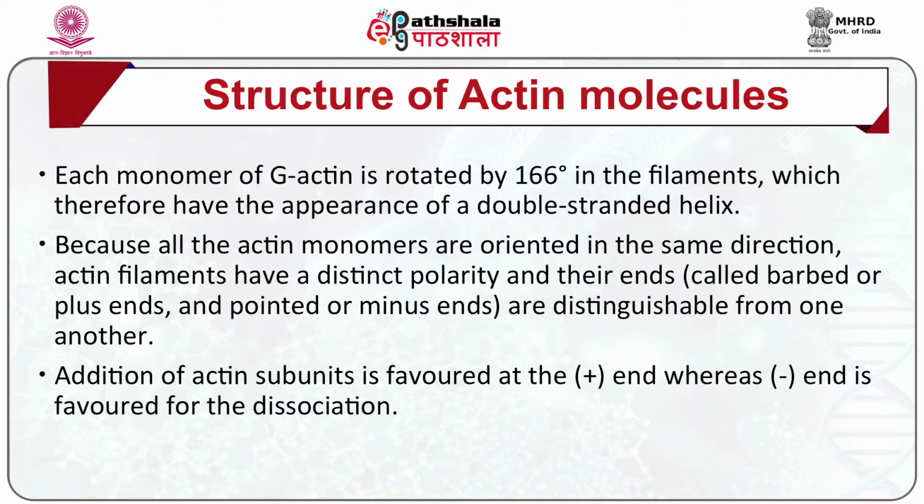Because all the actin monomers are oriented in the same direction, actin filaments have a distinct polarity, and their ends, called barbed or plus ends, and pointed or minus ends, are distinguishable from one another.